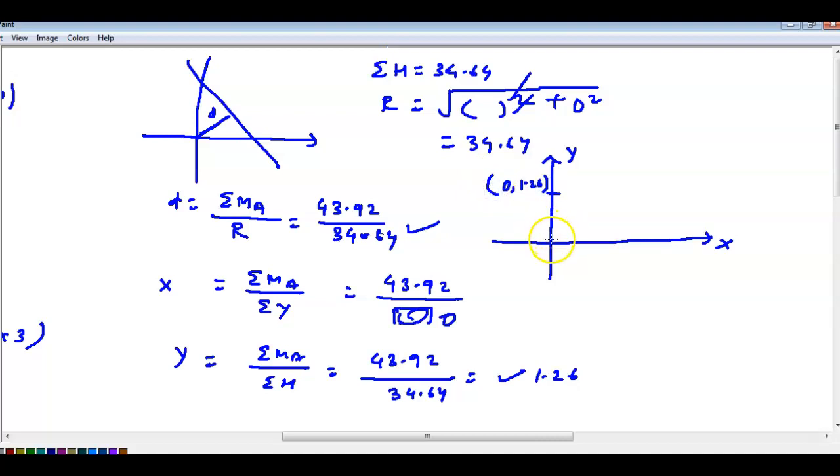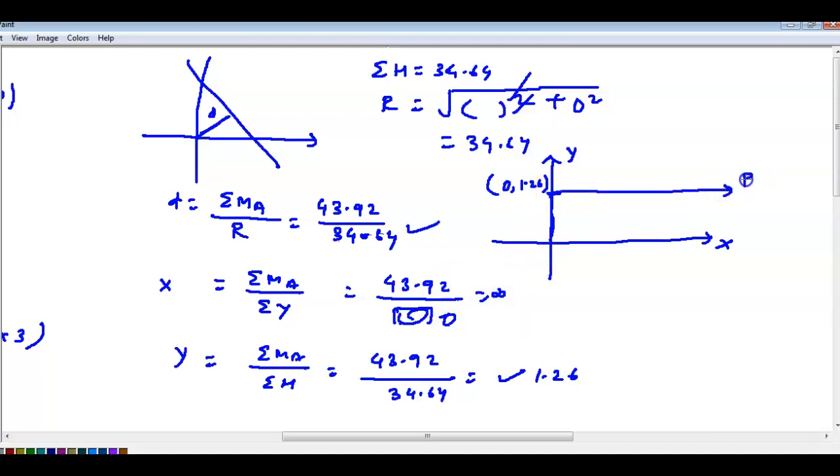Okay, this force is moving in which direction? 1.26, you intercept it here, and x intercept is not there. X intercept is infinity only. So it will go parallel to the x axis.